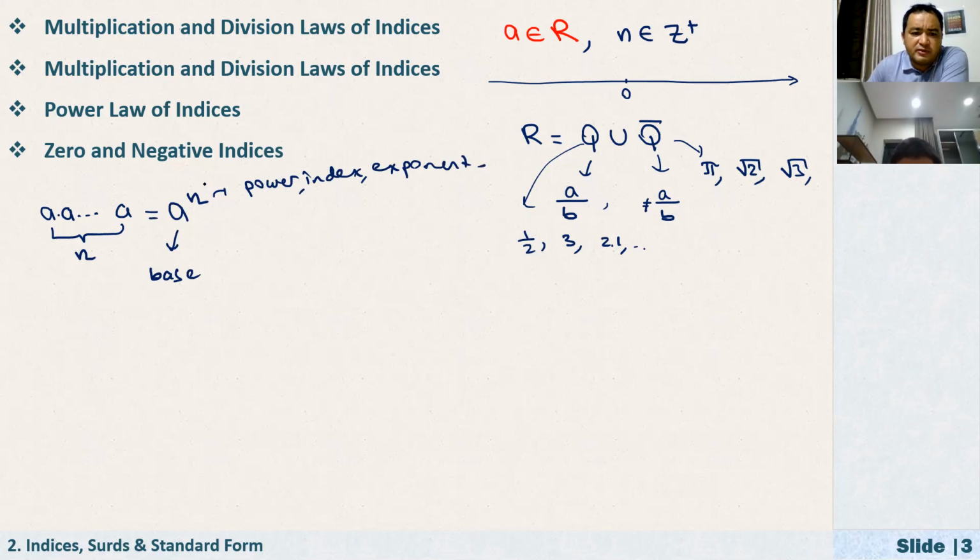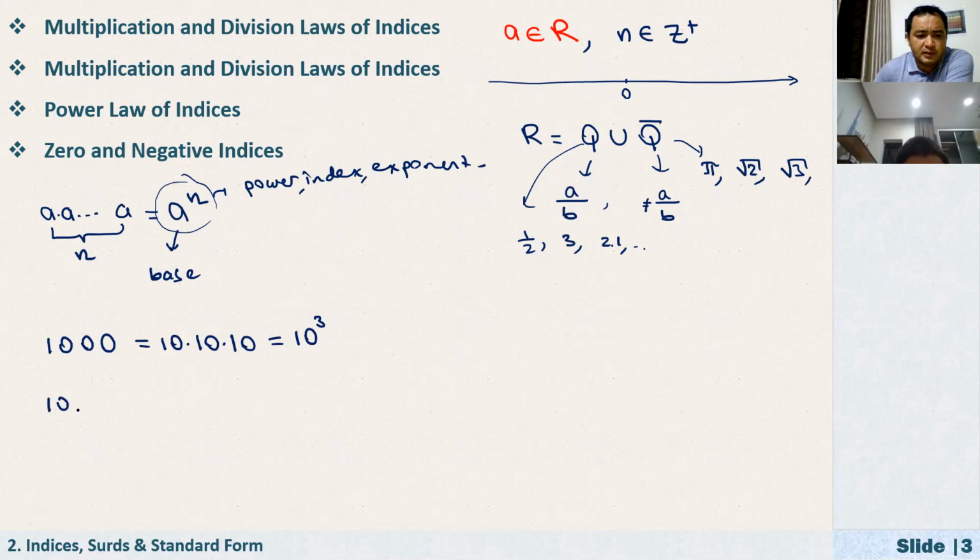So how do you read this? We just read it as a to the power of n. What does it mean? It means that a is multiplied by itself n times, right? For example, let's say here we have 1000. How can I write this in a simpler way? We know that 1000 is 10 times 10 times 10. So according to this definition, I can just write it as 10 cubed.